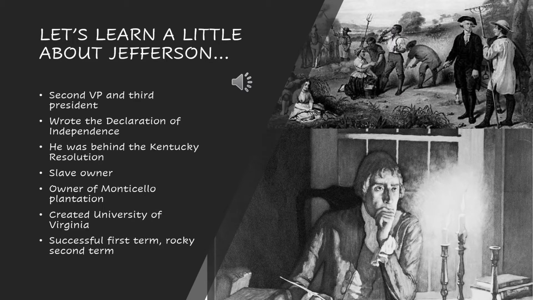To understand this time period of 1801 to 1808, you first need to understand who was the president at this time, and what kind of person he was. And that president was, obviously, you can tell from the picture above, Thomas Jefferson.